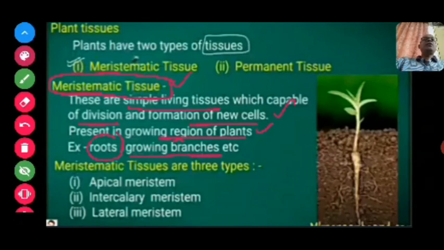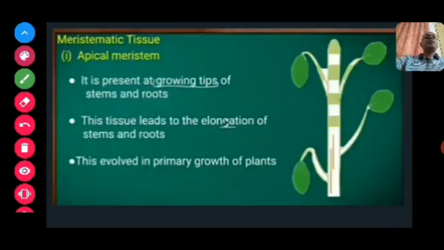Here meristematic tissues are present mostly, and they are of three major types. First one, apical meristem, second one, intercalary meristem, and the third one is lateral meristem. As its name indicates, apical meristem means they are present on the apices, the apex portion. They are present on the growing tips of the stem or root.